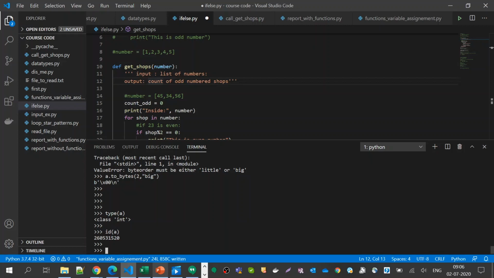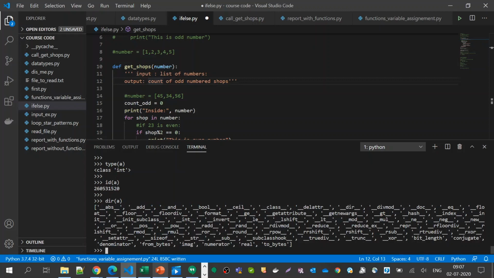So that is about dir. dir lists all the functionality. dir actually lists the blueprint of the object. That is nothing but this. It gives it in a list.